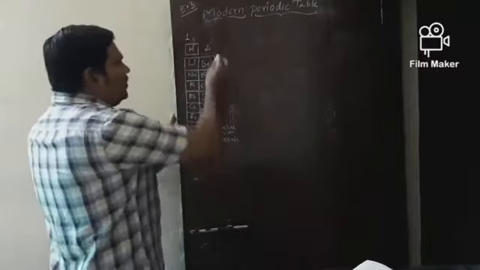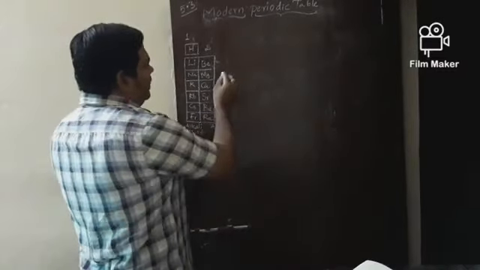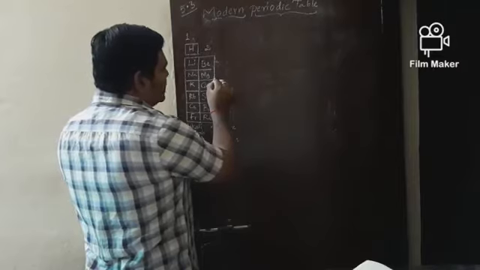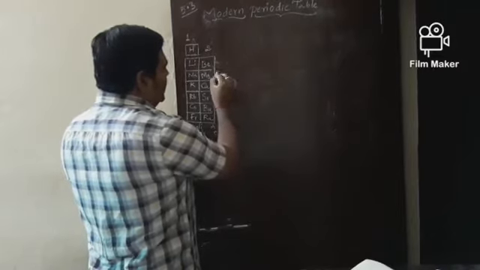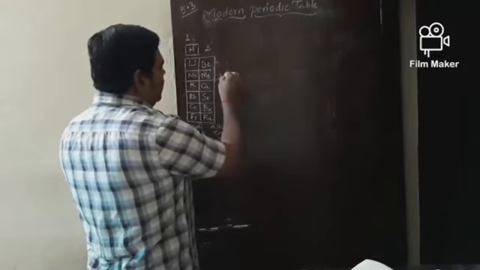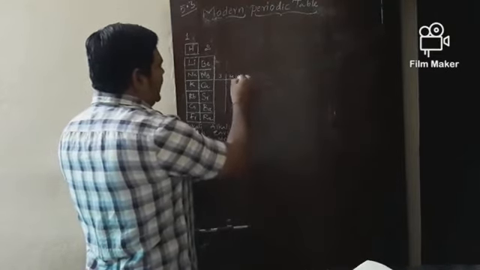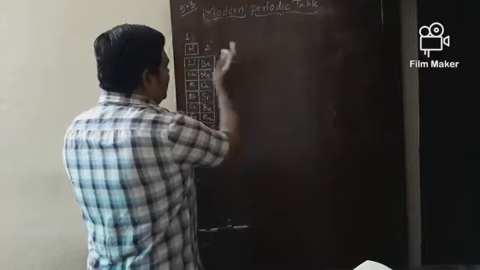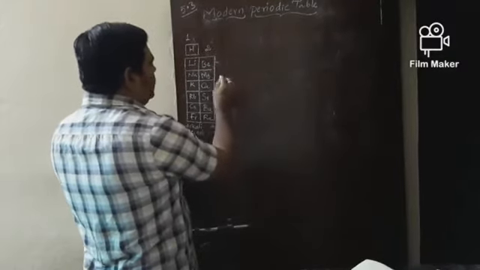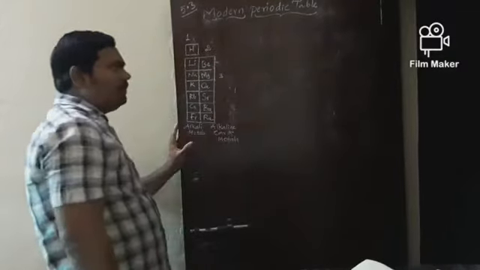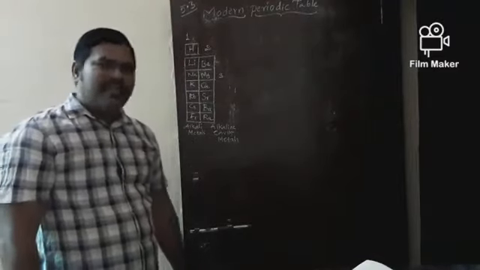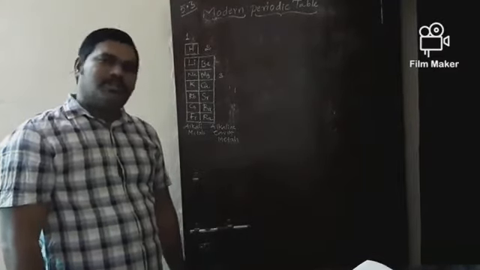Now move on to group number 3. Group number 3 actually starts from here. Group numbers 3, 4, 5, 6, 7, 8, 9, 10, 11, 12.